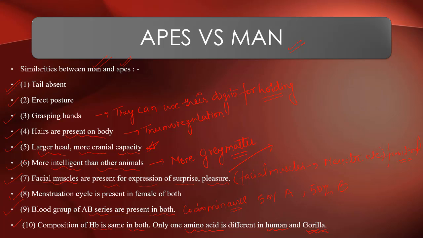Menstrual cycle is present in the females of both. Blood group AB is present in both apes and man, and the composition of hemoglobin is the same in both. Only one amino acid is different in humans and gorilla in the composition of hemoglobin. Rest all others are the same. Understood?